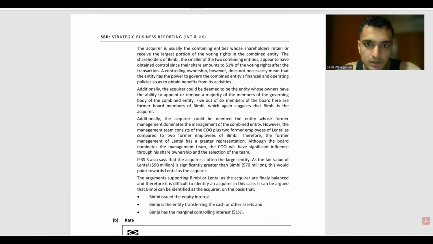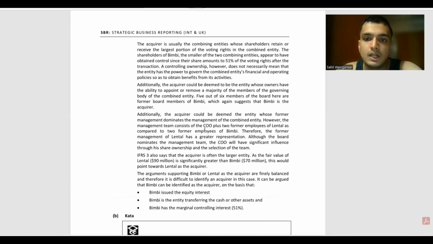Additionally, the acquirer could be deemed to be the entity whose owners have the ability to appoint or remove a majority of the members of the governing body of the combined entity. 5 out of 6 members of the board here are former board members of Bimbi, which again suggests that Bimbi is the acquirer. तो वैसे ऐसा कि हुआ कि मेजॉरिटी ऑफ द बोर्ड मेंबर जिसके पास है वो.